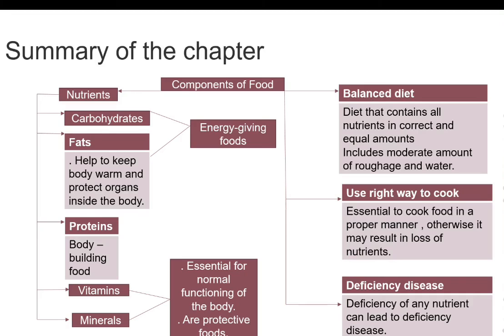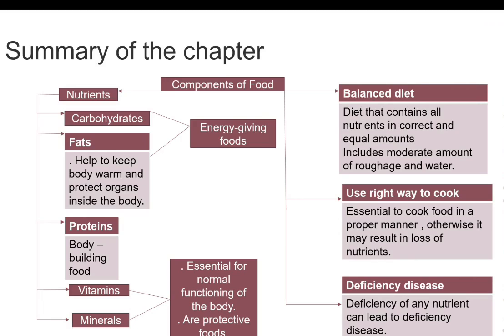Now let's see the summary of this chapter. Components of food. The components of food are nutrients. The food we eat has some chemical substances which are called nutrients. They are essential components of food that provide nourishment to the body. Some important nutrients are carbohydrates, fats, proteins, vitamins, and minerals.